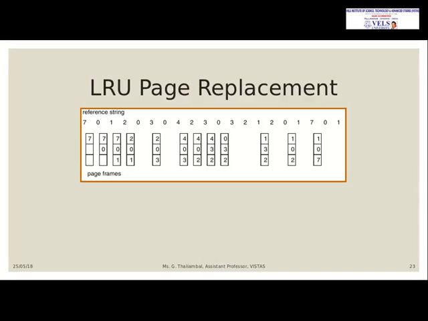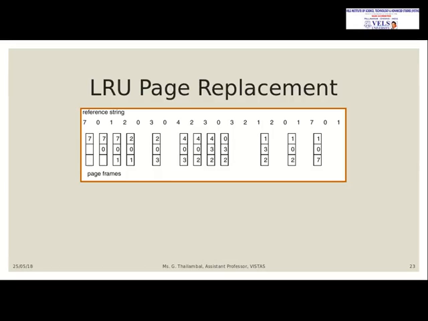7, 0, 1 are not available, so it's a page fault, then 2 needs to be replaced. So it will check which to replace, either 7, 0 or 1. Whichever has been used least recently: 0 is there, 1 is there, and before that we used 7, therefore 7 will be replaced with 2. 0 is there, so there is no page fault, and it will take 3.